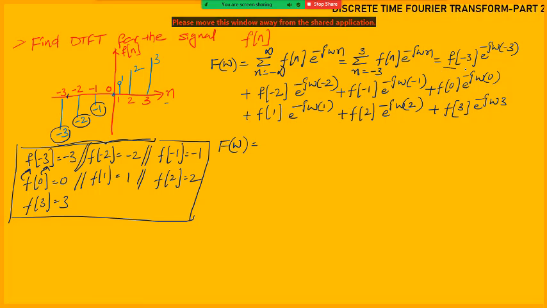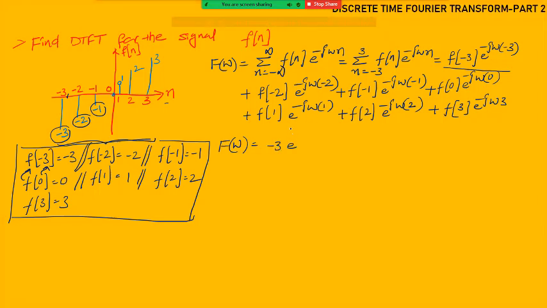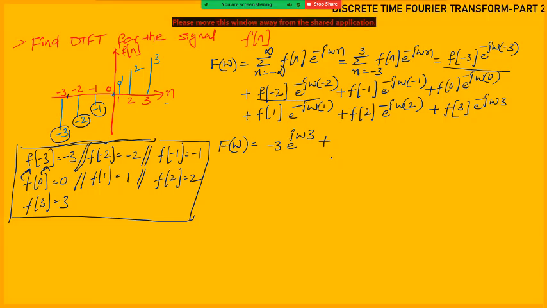F of -3. What is f of -3? -3 only. So -3 into e power minus j omega into -3, that is e power j omega 3, plus f of -2. What is f of -2? -2. So -2 into e power j omega 2, plus f of -1 is -1 into e power j omega.